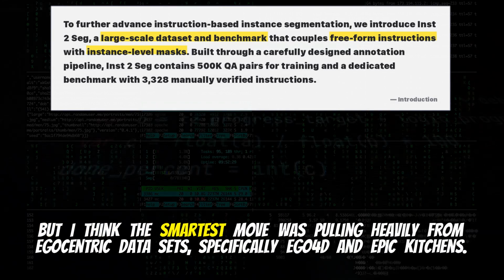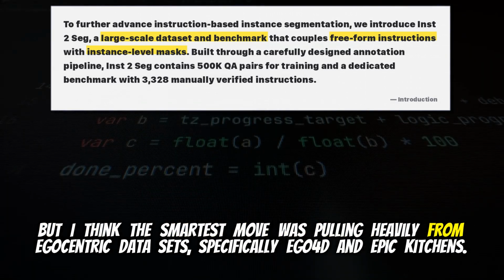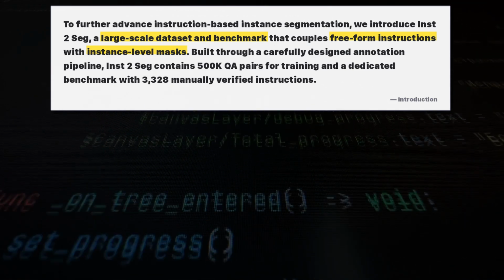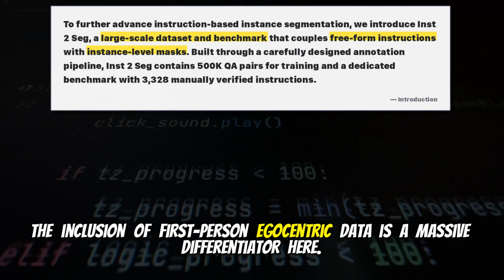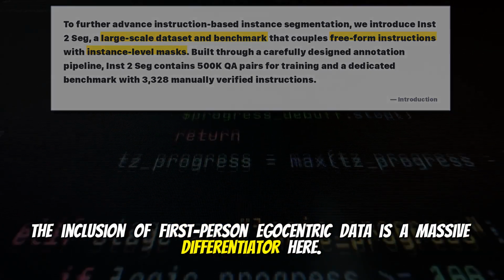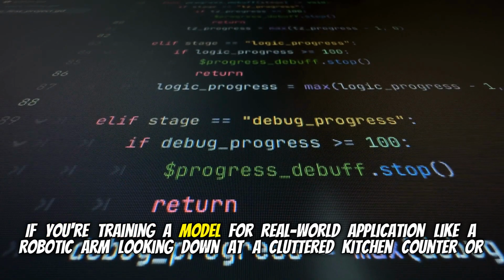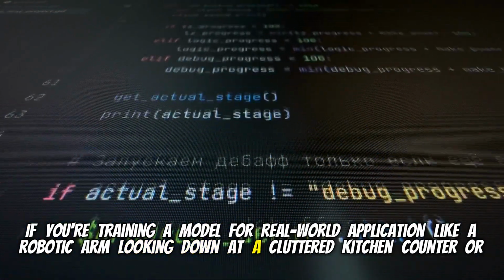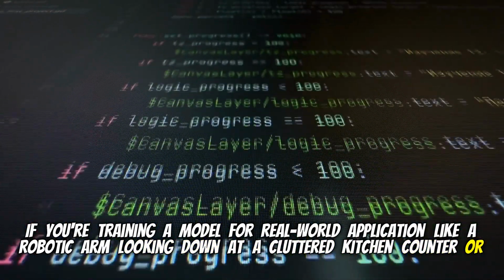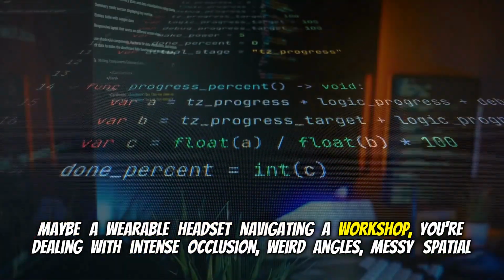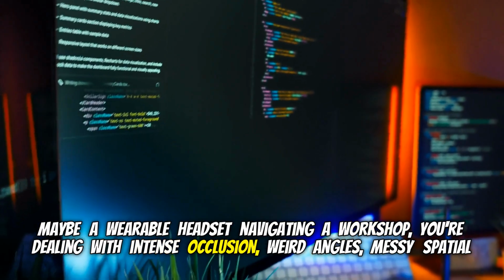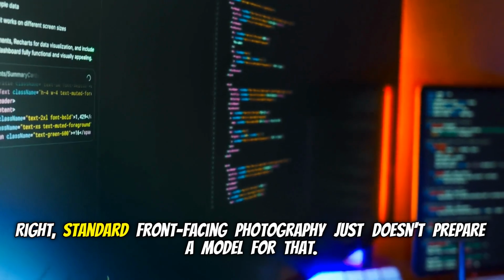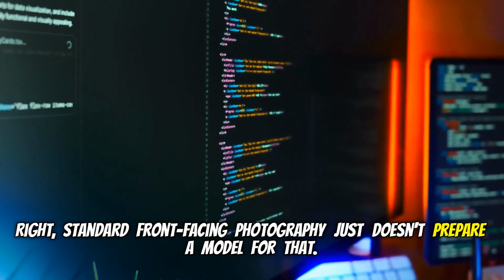But I think the smartest move was pulling heavily from egocentric datasets, specifically Ego4D and Epic Kitchens. The inclusion of first-person egocentric data is a massive differentiator here. Yep. If you're training a model for real-world application like a robotic arm looking down at a cluttered kitchen counter, or maybe a wearable headset navigating a workshop, you're dealing with intense occlusion, weird angles, messy spatial relationships. Right. Standard front-facing photography just doesn't prepare a model for that.